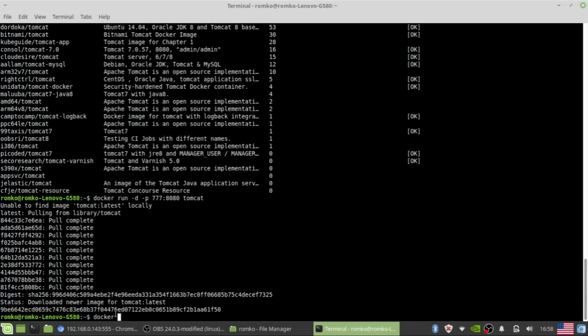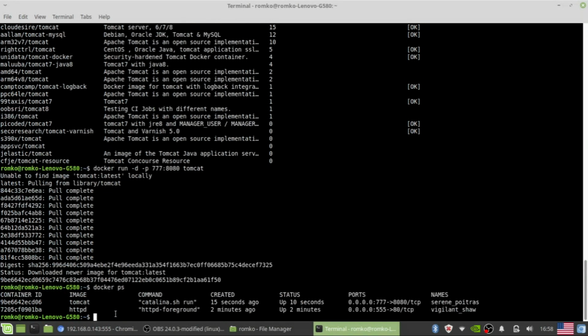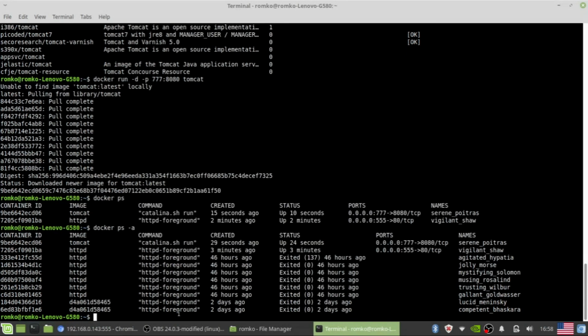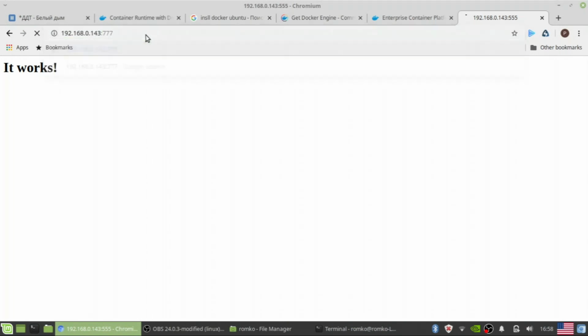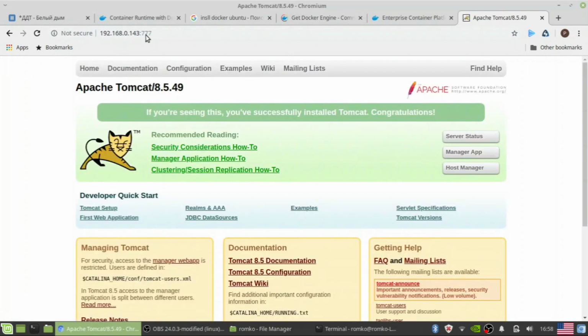Let's check. docker ps. Yes, these are the running containers, and you can also use the -a flag to output all containers, both previously run and running now. As you can see, I've done a lot of exercises and a lot of work with Docker. Okay, let's try to check Tomcat. What is port 777? Yes, it looks like it works.